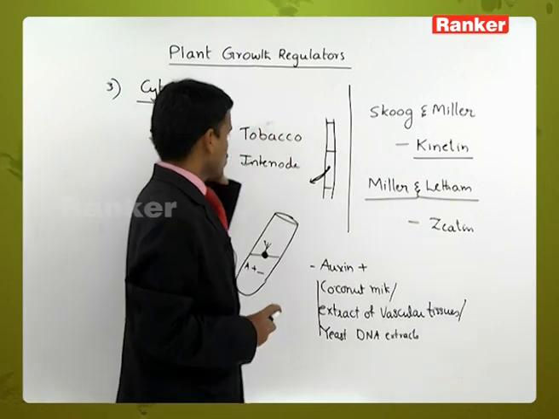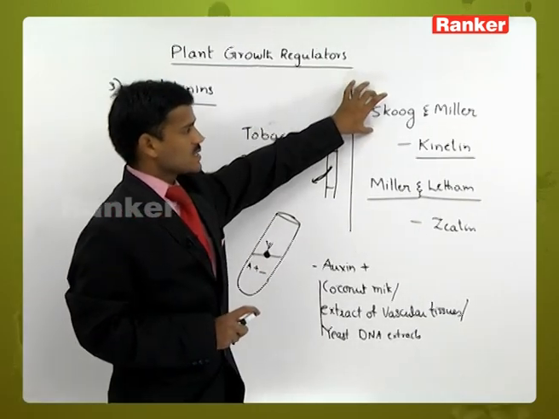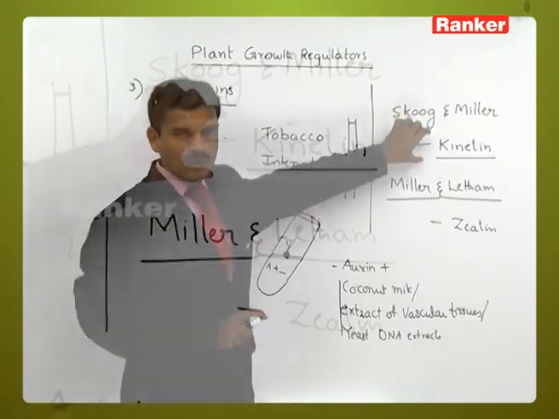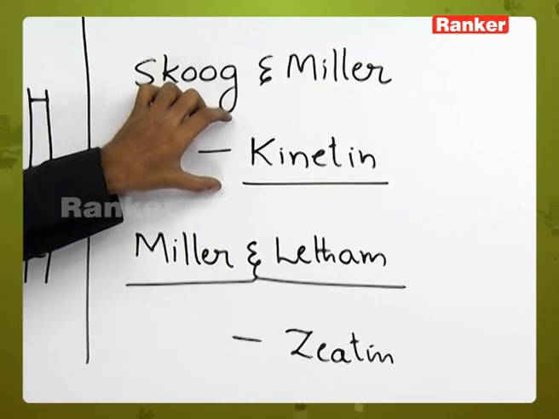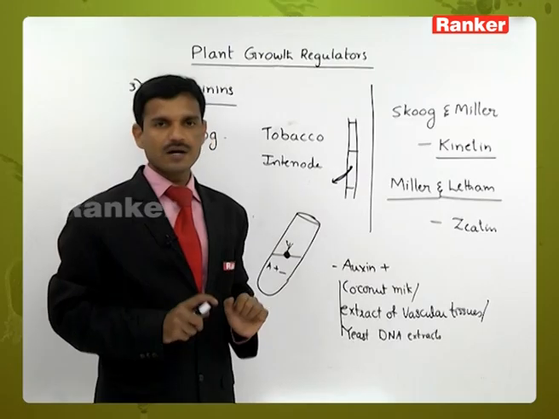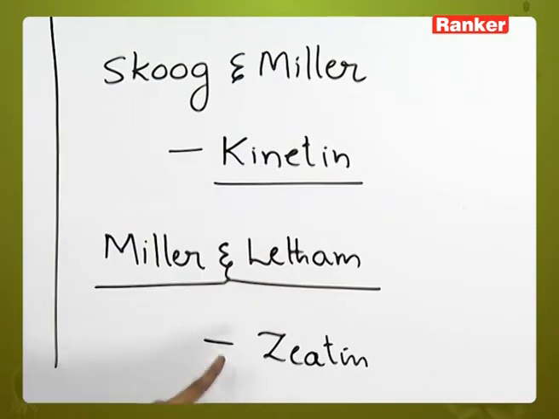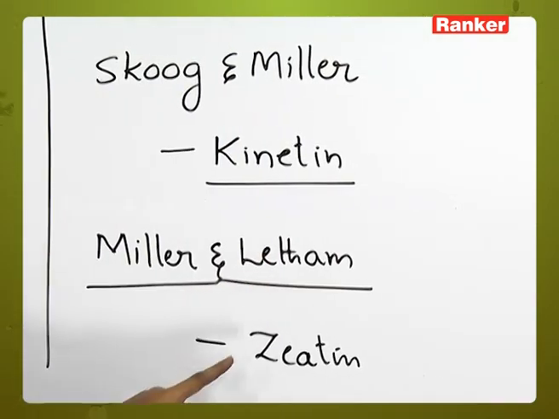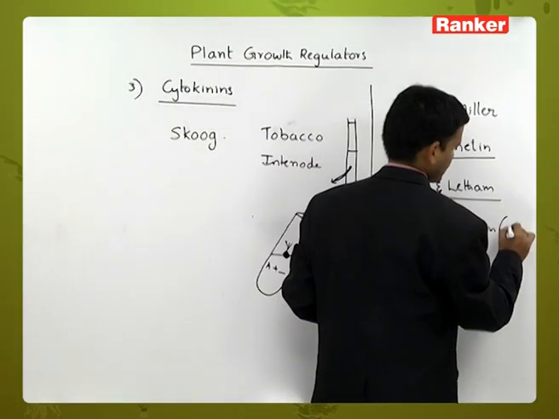So Skoog and Miller extracted the first isolated cytokinin, kinetin, but the kinetin is not natural. Miller and Latham extracted one more cytokinin, that is zeatin. It is a natural cytokinin.